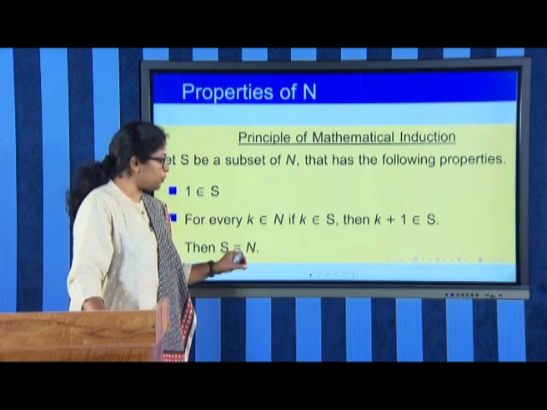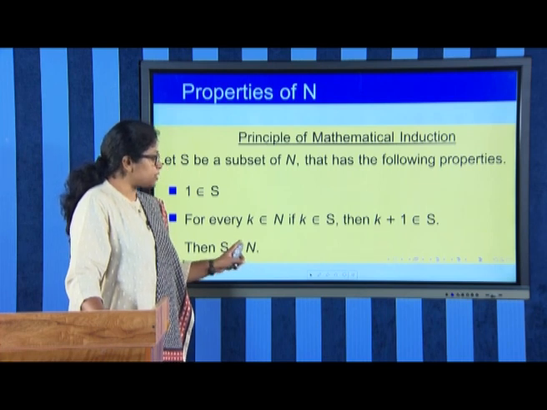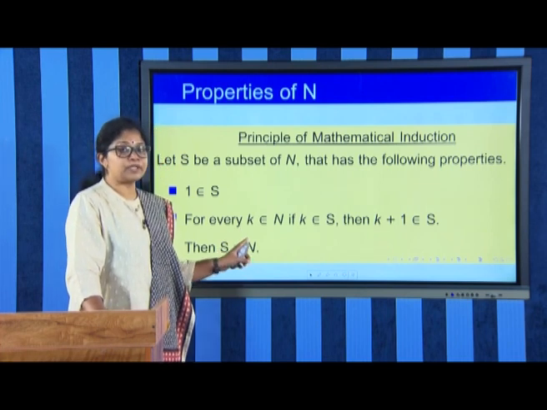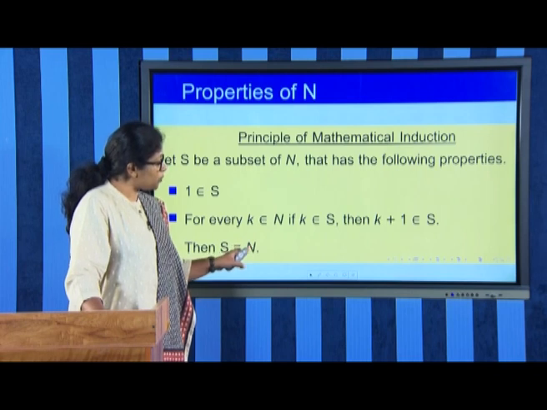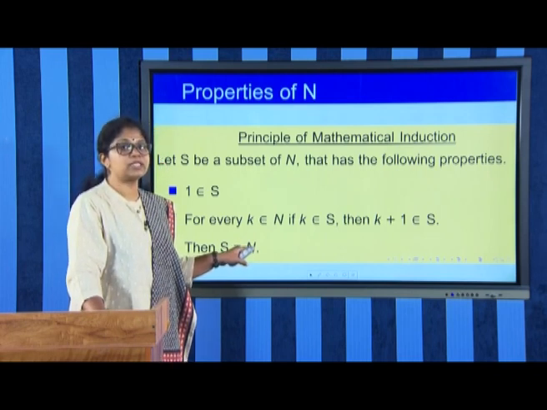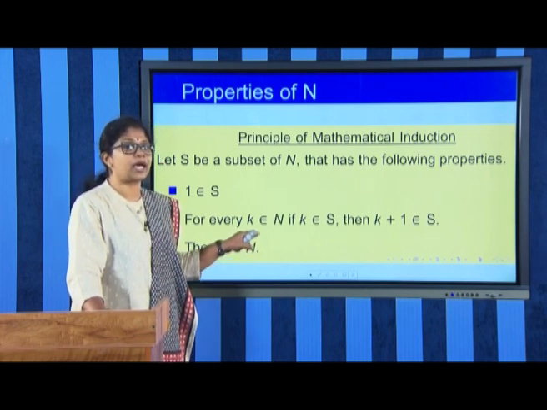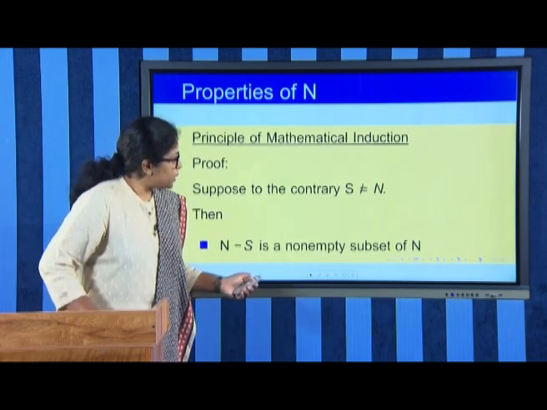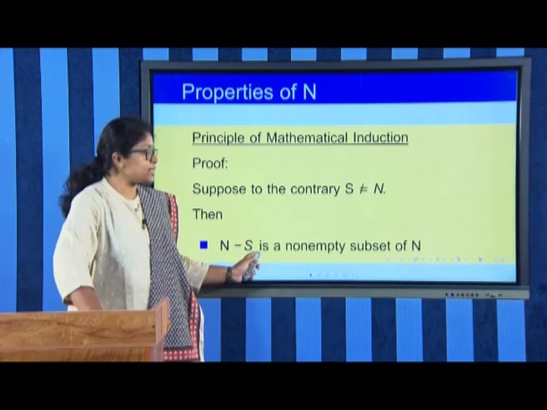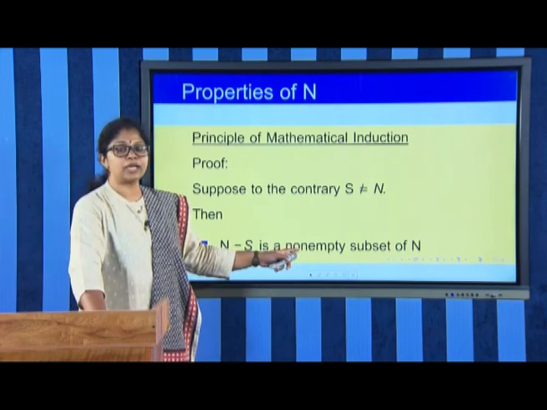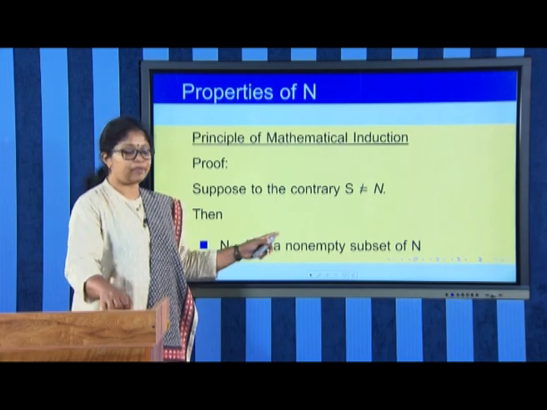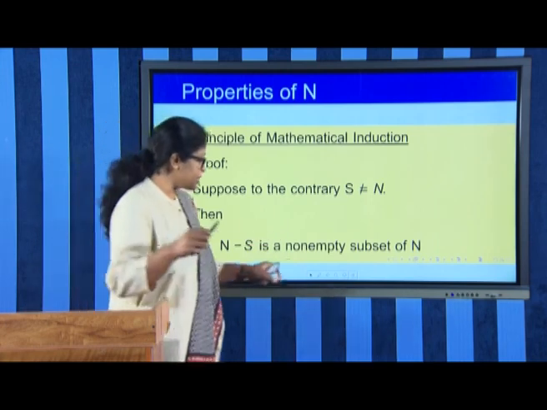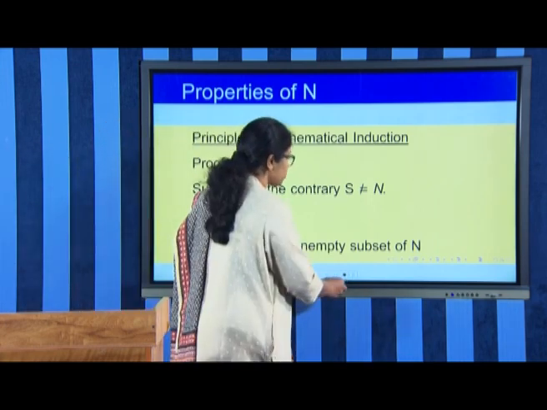So, S is not equal to n means S is a proper subset of natural numbers, which means there are some natural numbers which are not in the set S. That means n minus S is a non-empty subset of natural numbers n, because we have taken the set S as a subset of n.